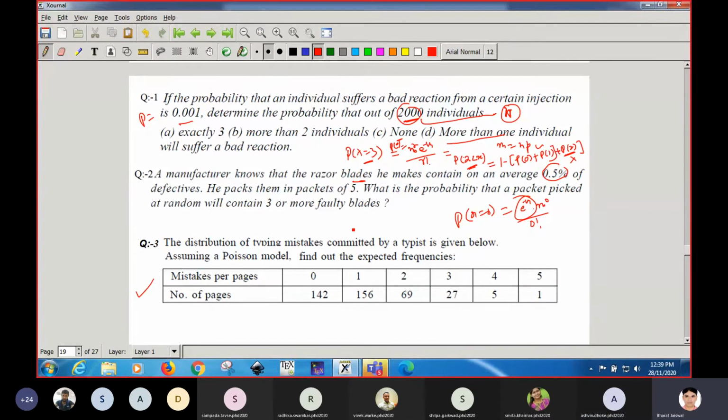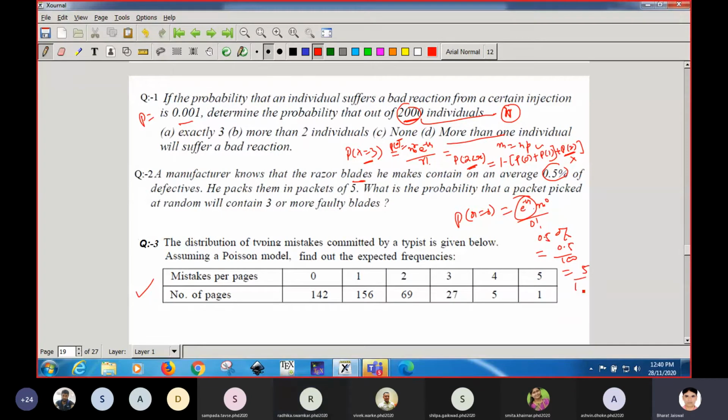Any other doubt? Sir, in question number 2, we can solve this by binomial distribution also. A certain item has, on an average, 0.5% defectives. What will be the probability? This is the probability, this is the percentage, 0.5 percentage. It means how much? This much.